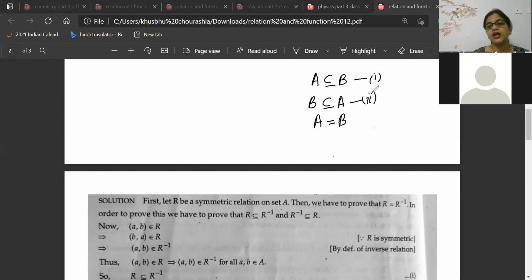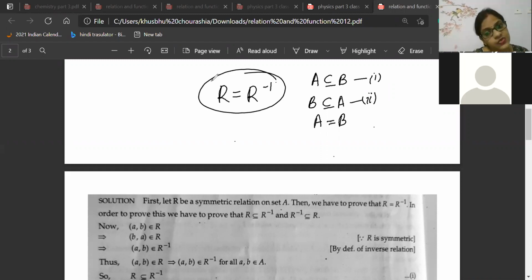So here also, beta, to prove that a relation is equal to the inverse of the relation, we need to understand that a relation can be equal to its inverse, and this will only be possible if it is symmetric. That is exactly the condition. So this condition we also have to go in reverse, and then only it will become equal. So first what we will do, we will erase this.